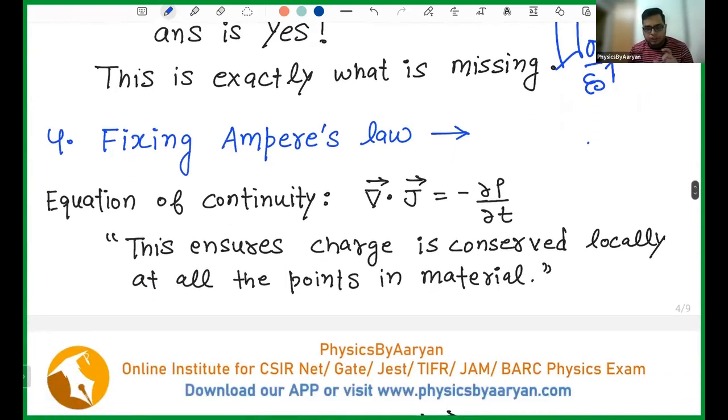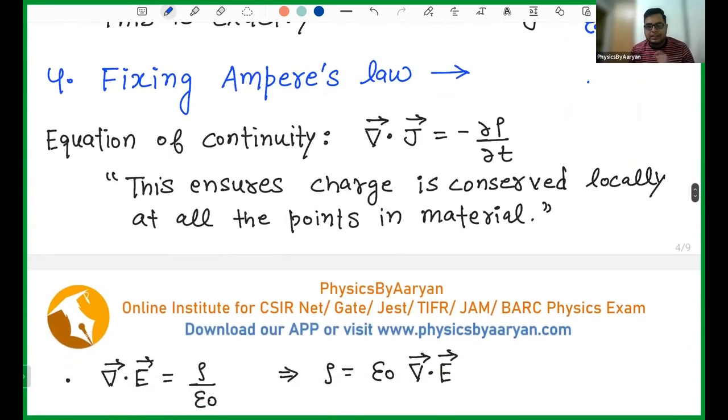So he started with the equation of continuity. Equation of continuity says that del dot J equals minus curly rho by curly t. How much current is changing in this? So what is the equation of continuity? I'm trying to explain this to you. Let's say you have some box, and in this box, the current is changing through this box.